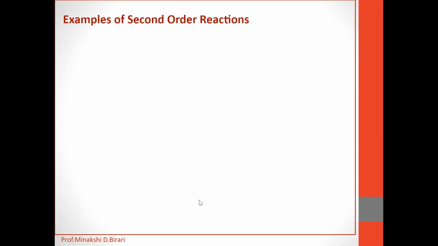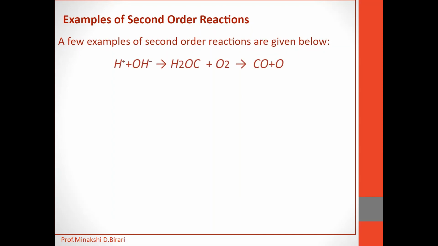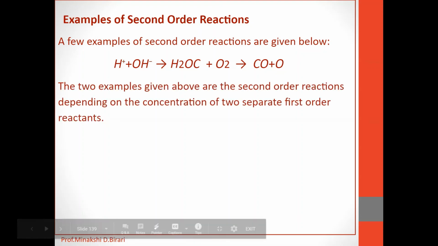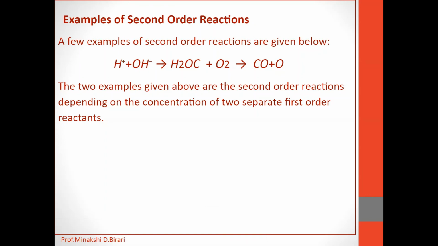Now, what are the examples of second order reactions? A few examples we can see here. H plus plus OH minus gives H2O, and C plus O2 forms CO plus O. These two examples given above are second order reactions depending on the concentration of two separate first order reactants.